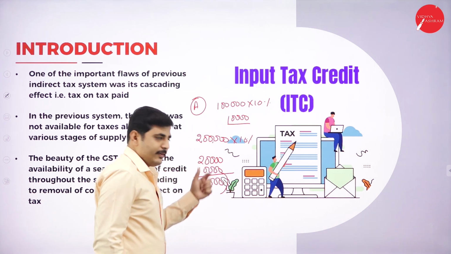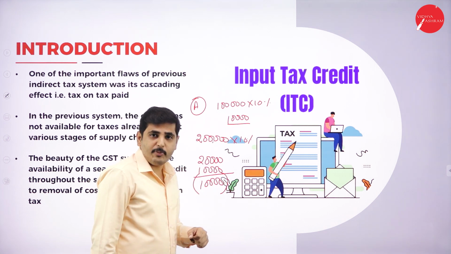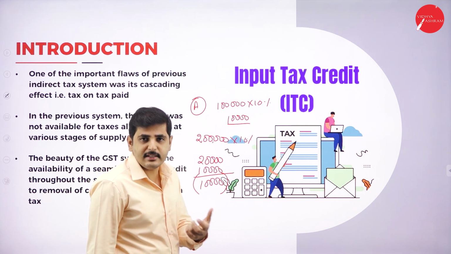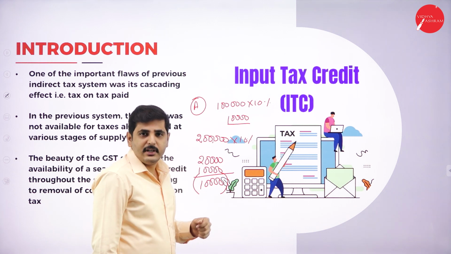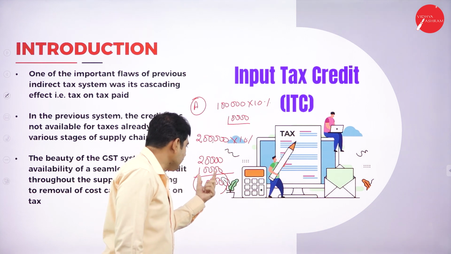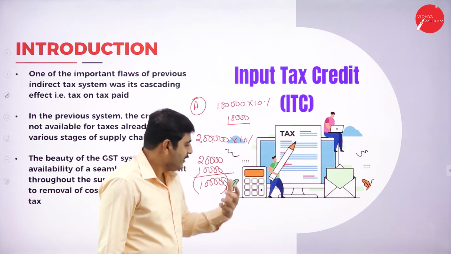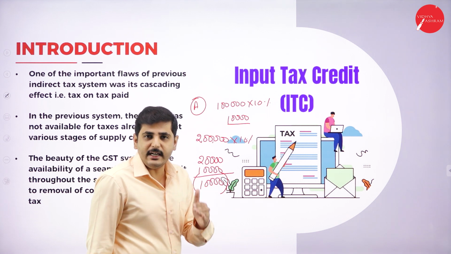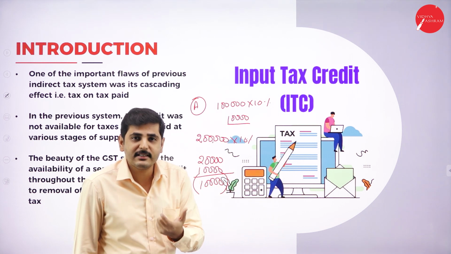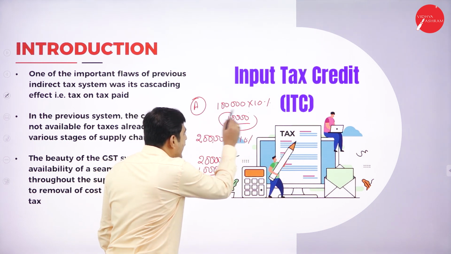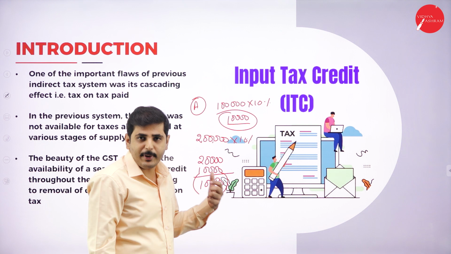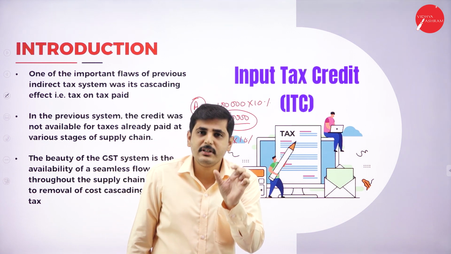So output tax is 20,000. The tax I have paid as the tax on the input, that means on raw materials or maybe machineries, capital goods, is 10,000. On this I can get the credit, up to 10,000 rupees. So utilizing the credit, I will deduct the 10,000 rupees, and the remaining 10,000 rupees tax I have to pay to the government. This is called input tax credit. Whatever tax I have paid on the input, I can get the credit to the extent of the input tax I have paid. That amount is called input tax credit.